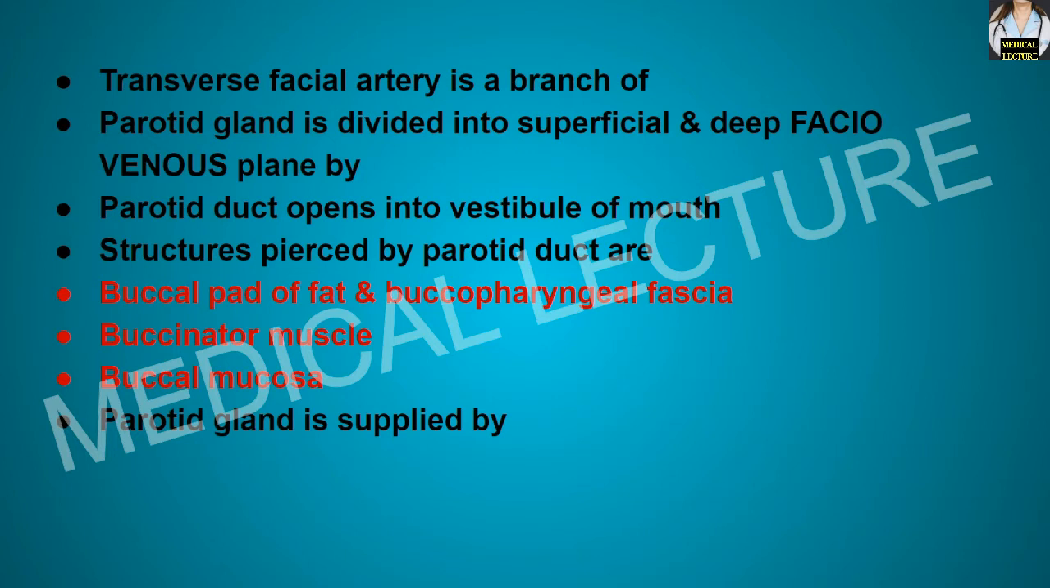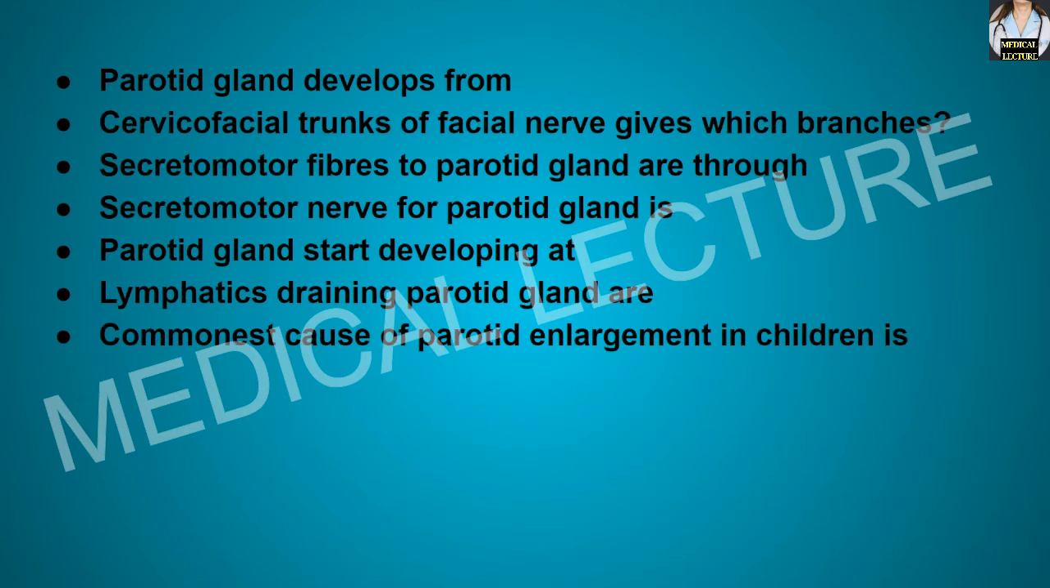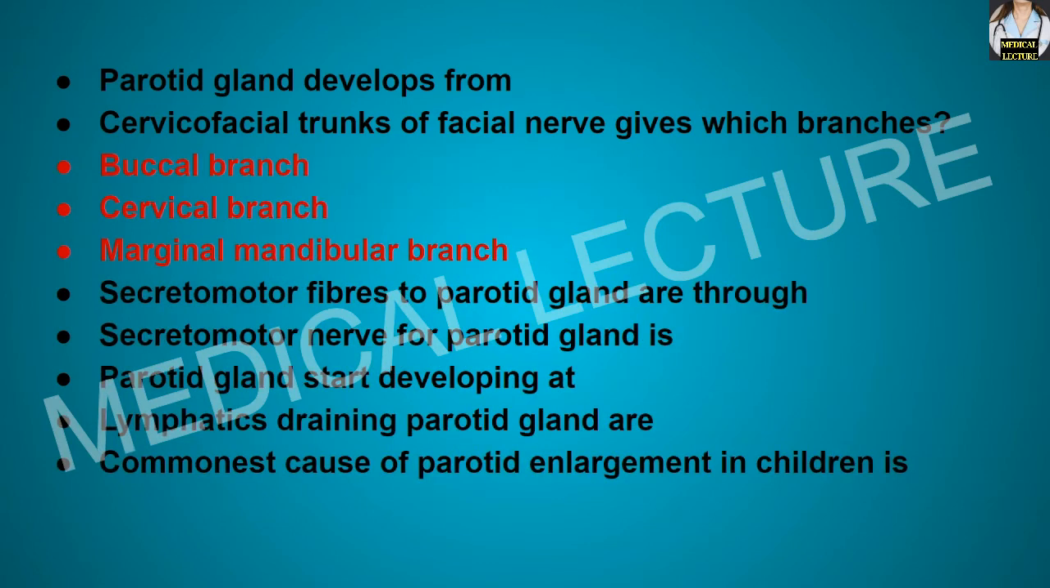The parotid gland is supplied by the auriculotemporal nerve and the great auricular nerve. The parotid gland develops from the ectoderm. The cervicofacial trunk of the facial nerve gives the buccal branch, cervical branch and the marginal mandibular branch.